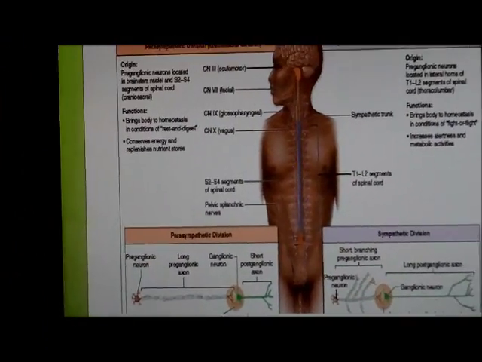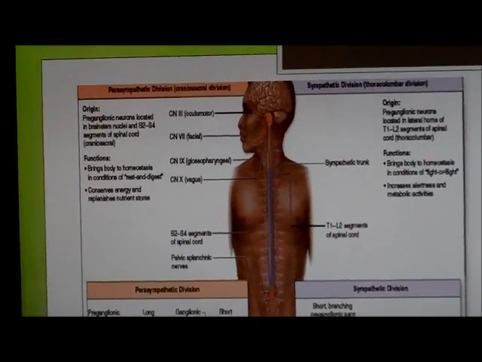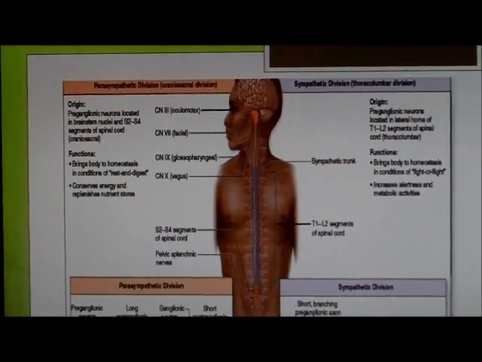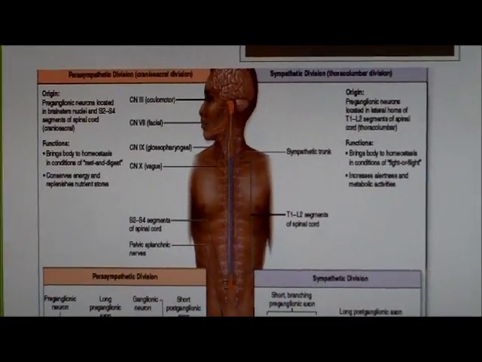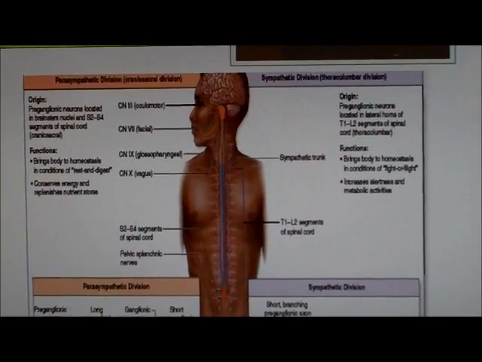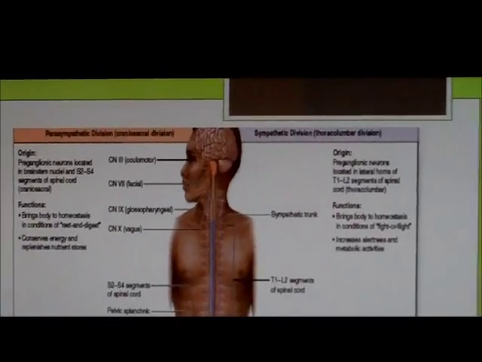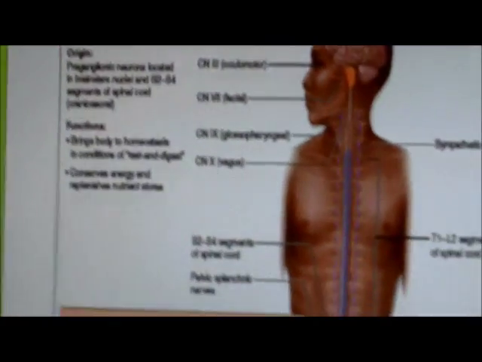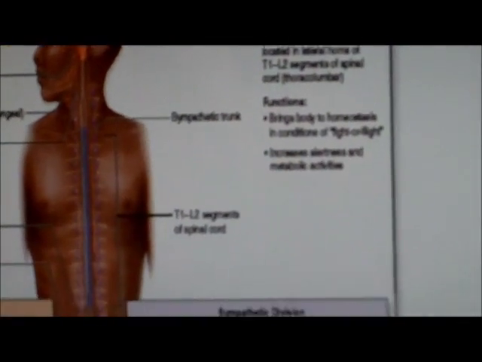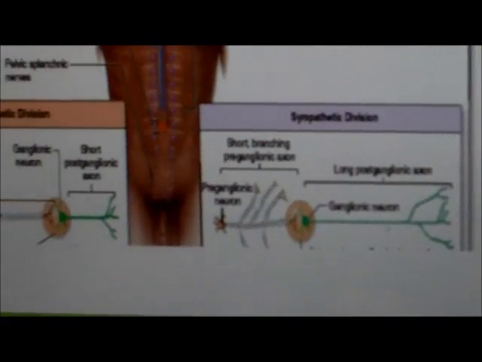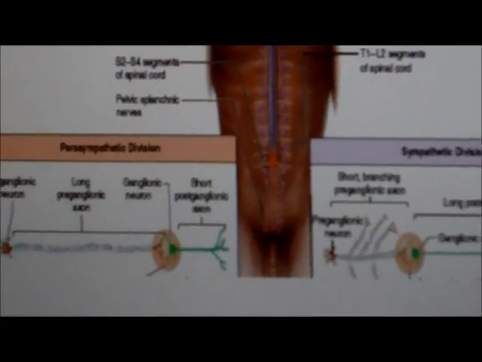The parasympathetic division originates in the brain stem and S2 through S4 segments of the spinal cord. This is also referred to as your craniosacral division. The sympathetic division originates in the lateral horns of T1 through L2 segments of the spinal cord. This is known as your thoracolumbar segment.